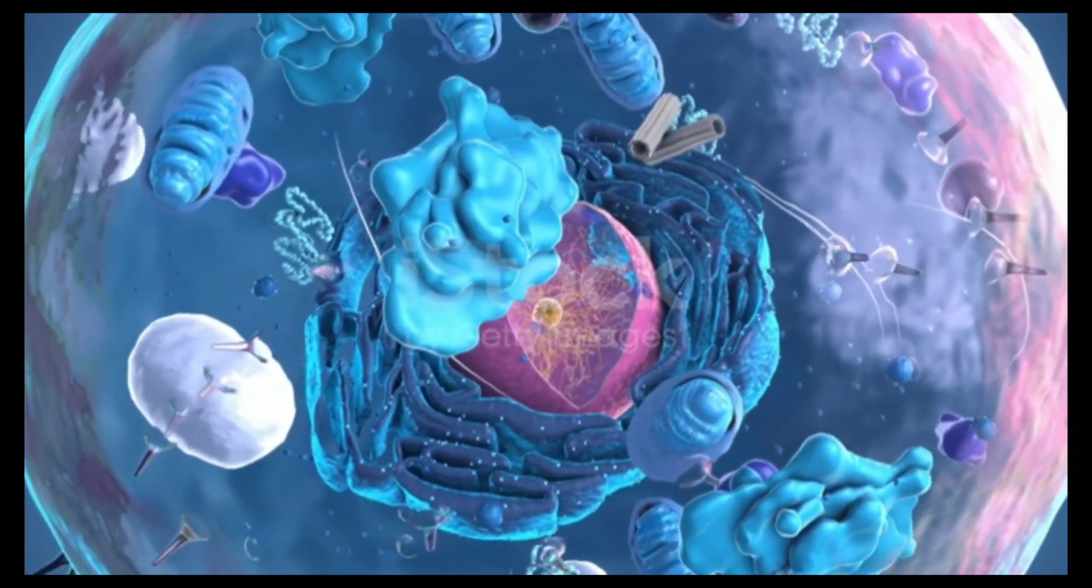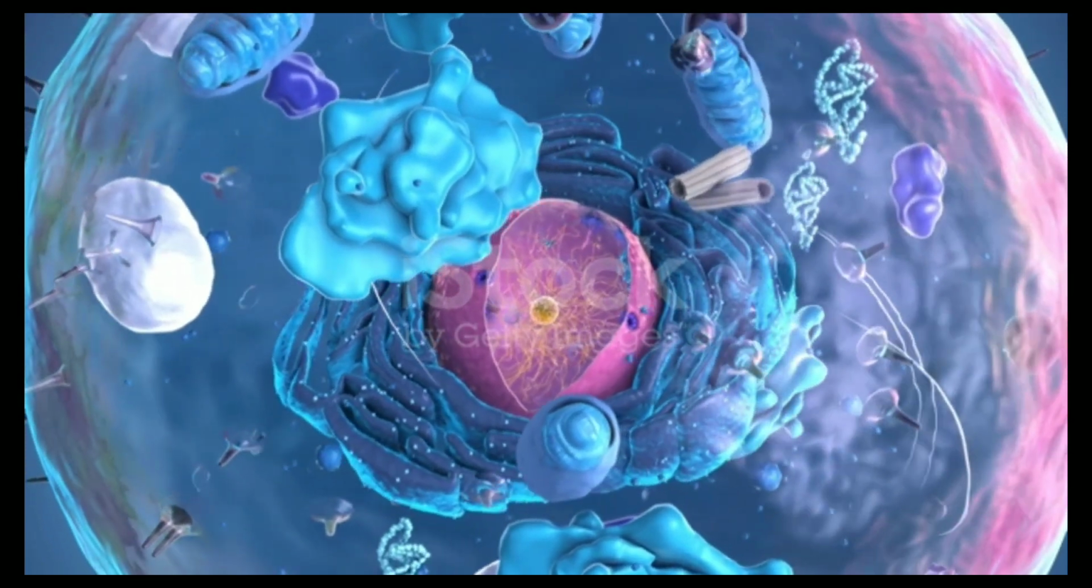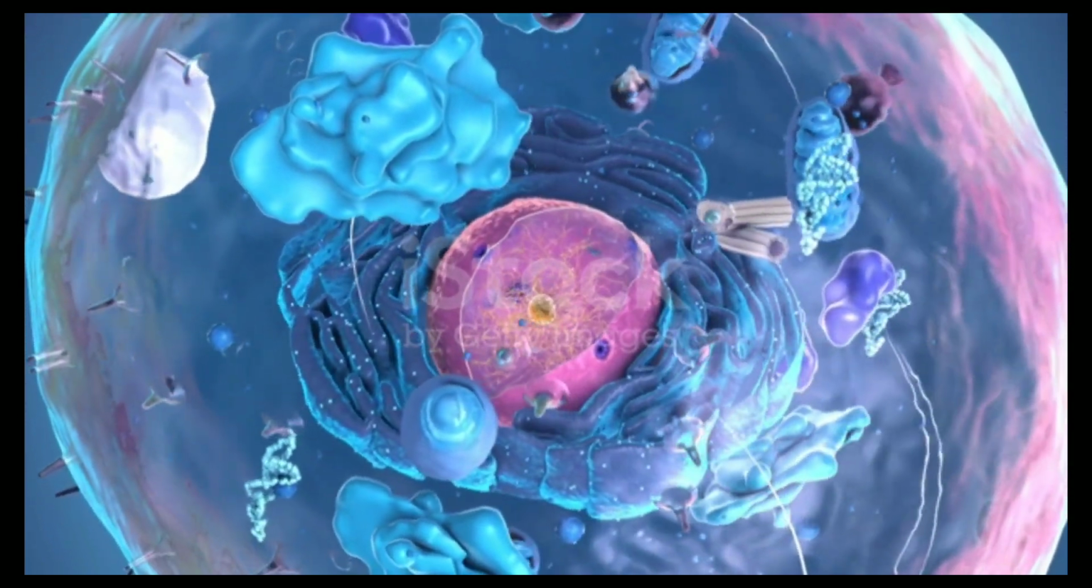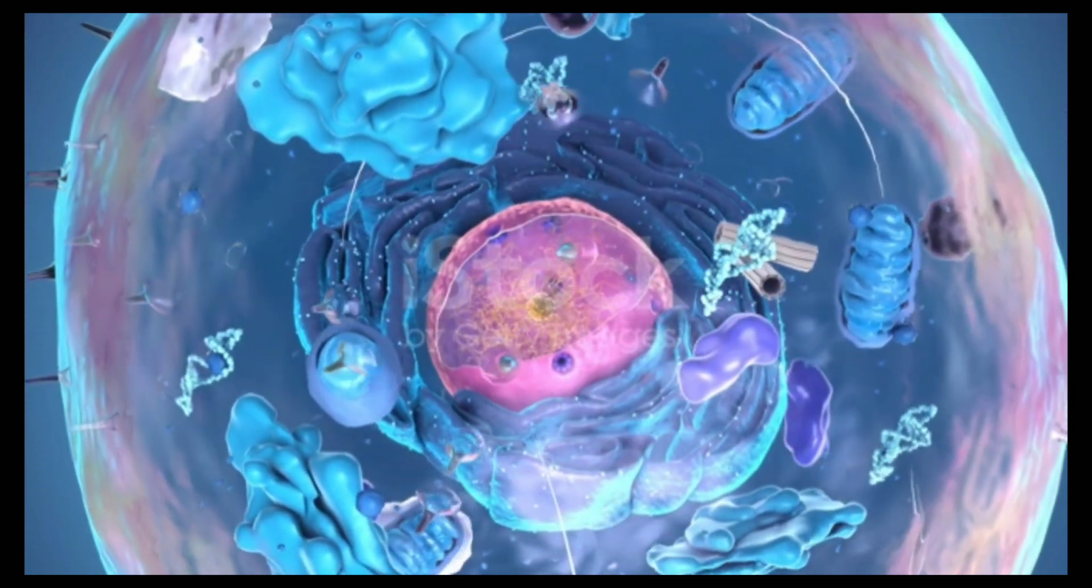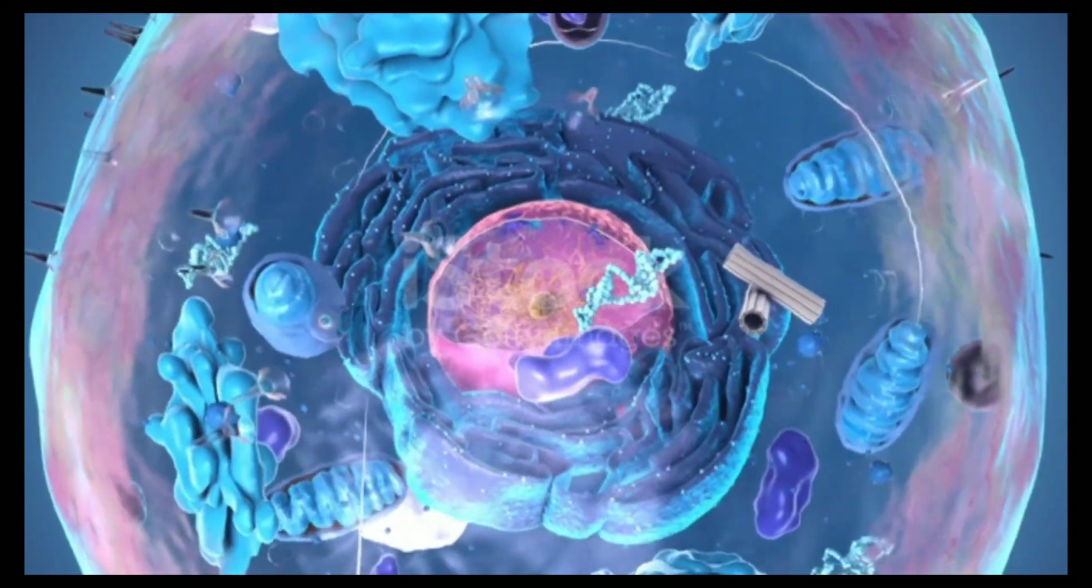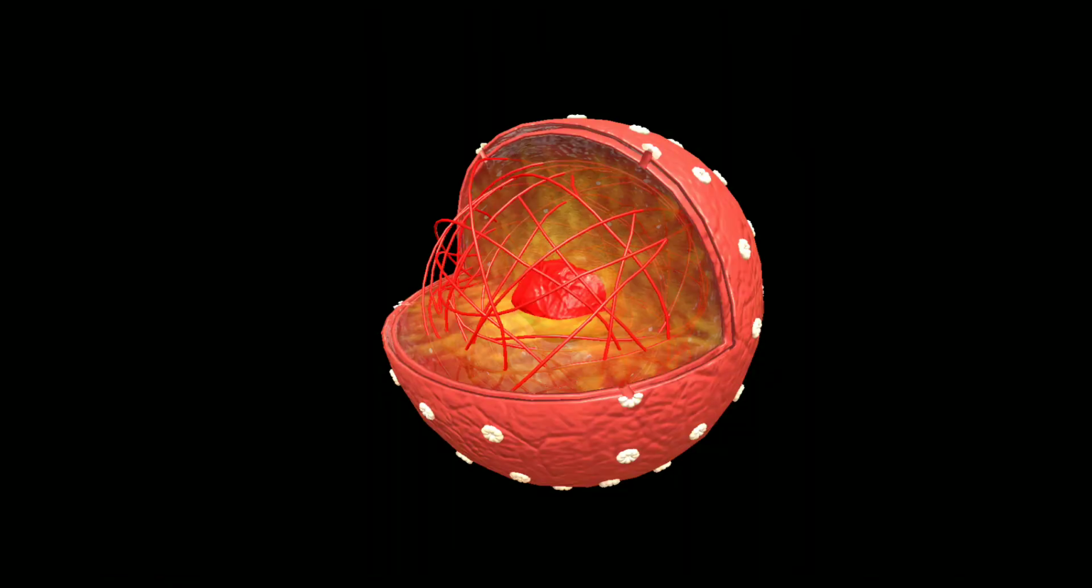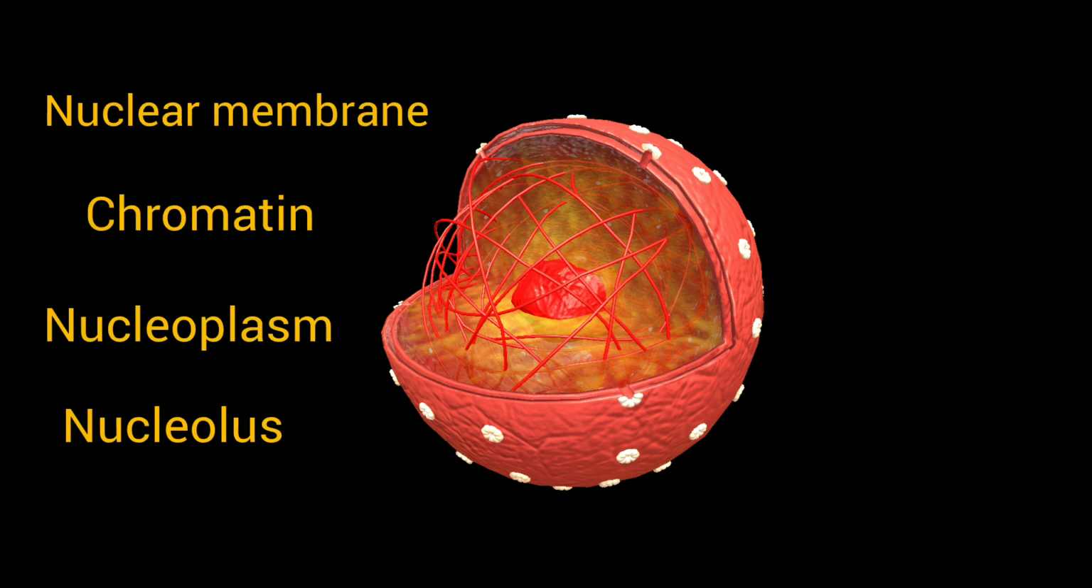Cytoplasm has so many components like mitochondria, endoplasmic reticulum, Golgi apparatus, ribosomes, lysosomes, vacuoles. Cell nucleus is like a control center of the cell. It has nuclear membrane, chromatin, nucleoplasm, and nucleolus.